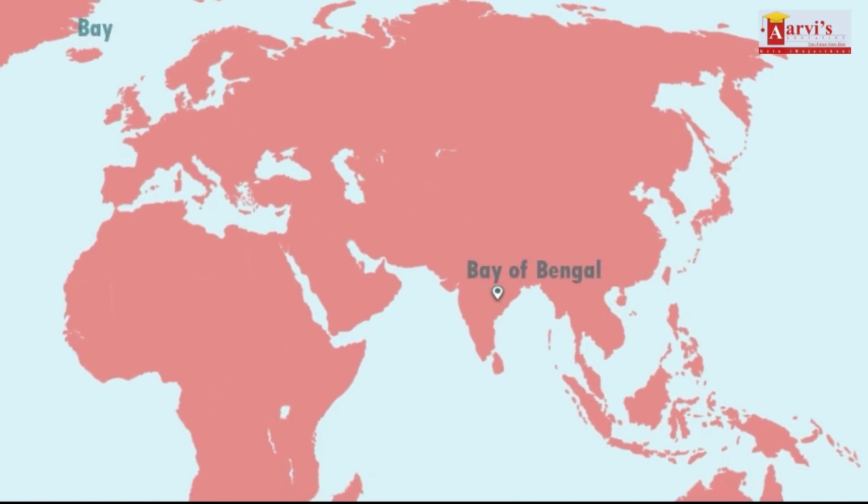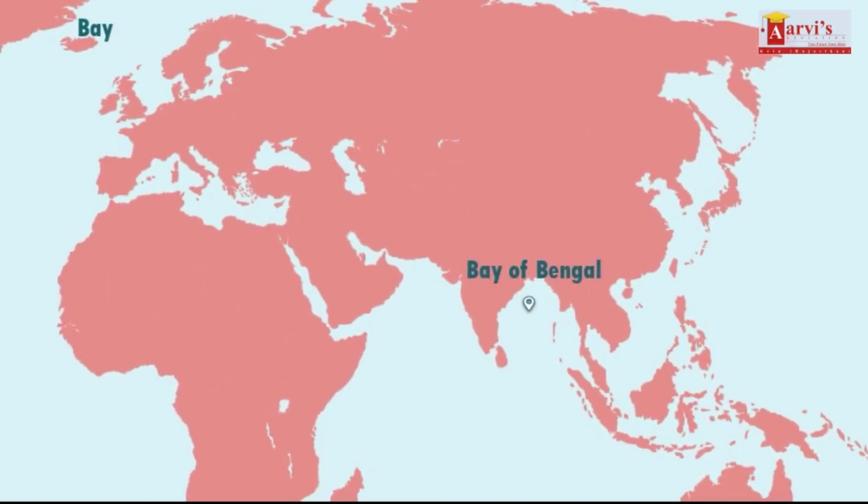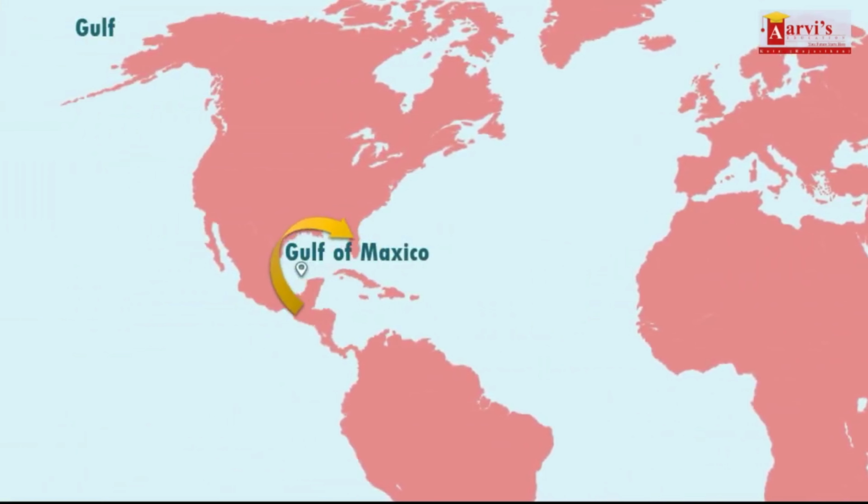Bay. A bay is a body of water partially surrounded by land. A bay is usually smaller than a gulf. The largest bay is the Bay of Bengal. Gulf. A gulf is a portion of ocean that penetrates land. Gulfs vary greatly in size, shape and depth. They are generally larger and deeper than bays.